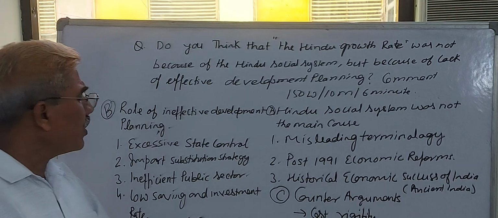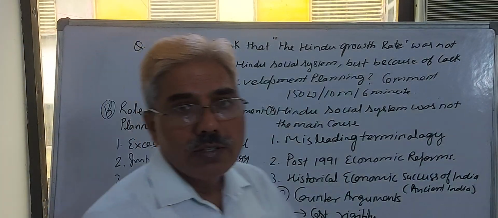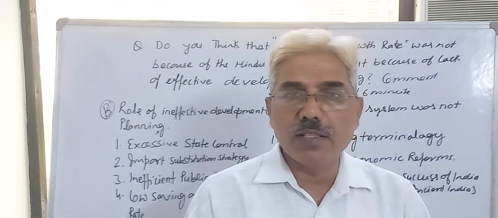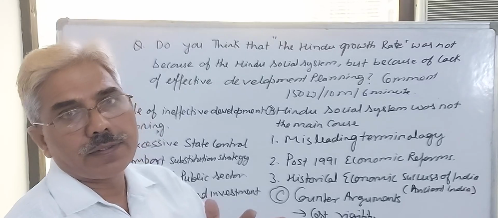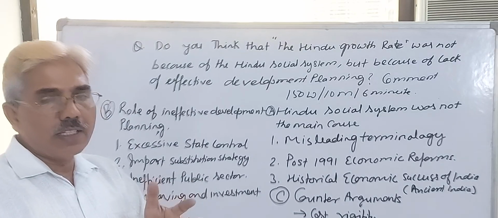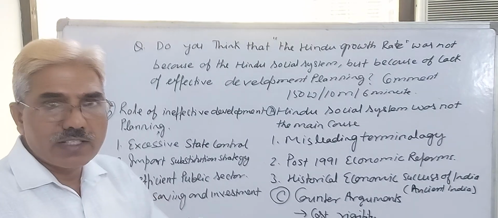Second point, import substitution strategy. When you follow import substitution, it means maximum tariffs, quotas, physical restrictions, and a pegged exchange rate.